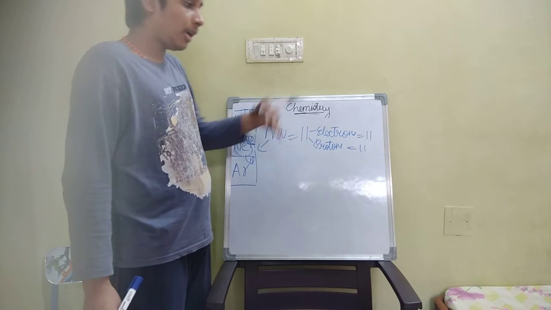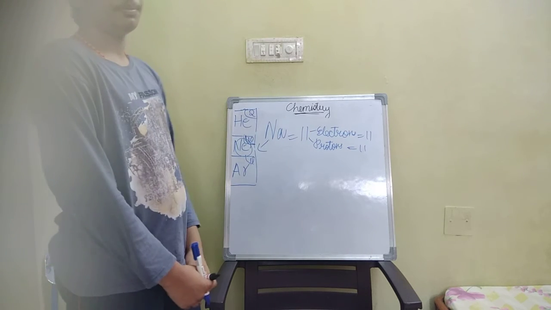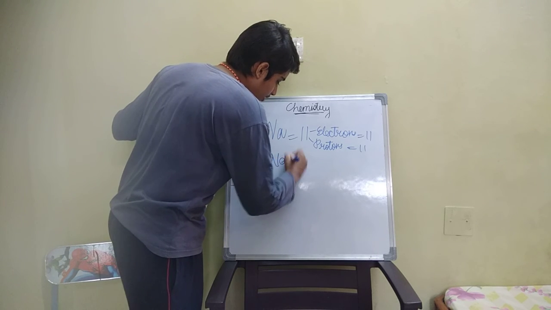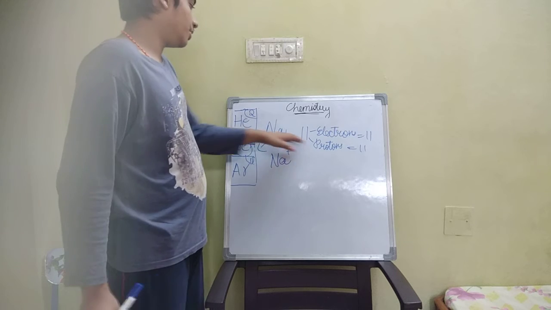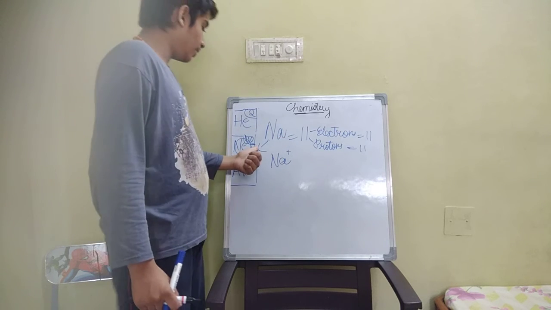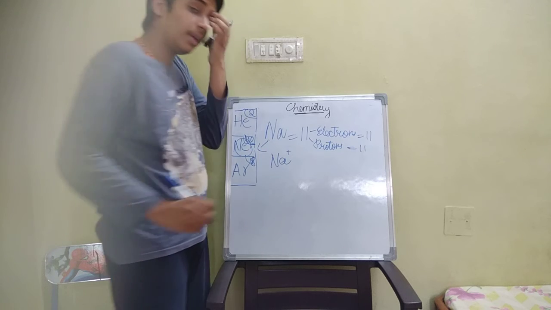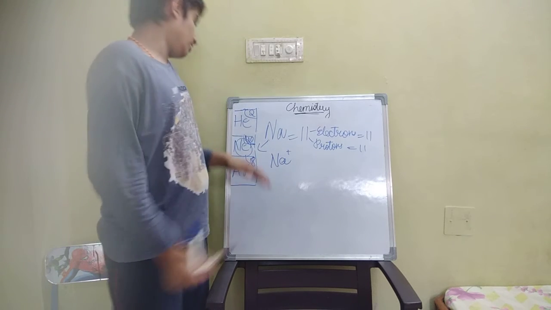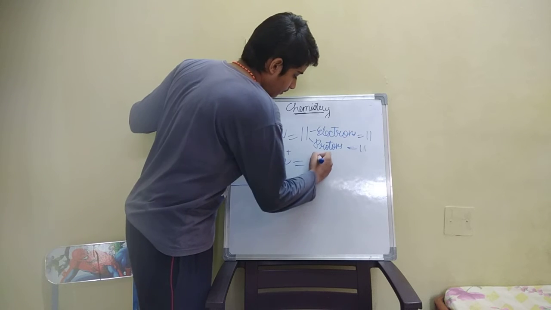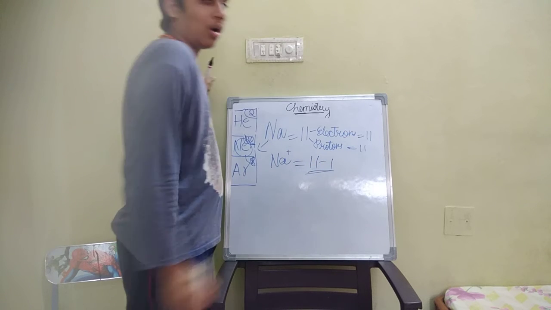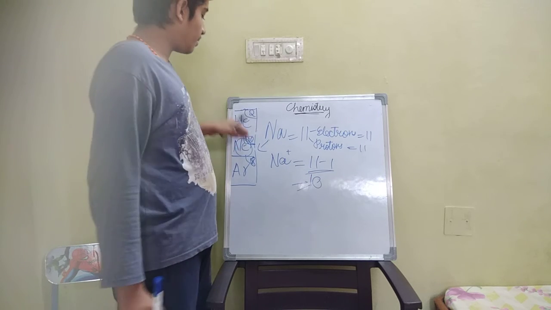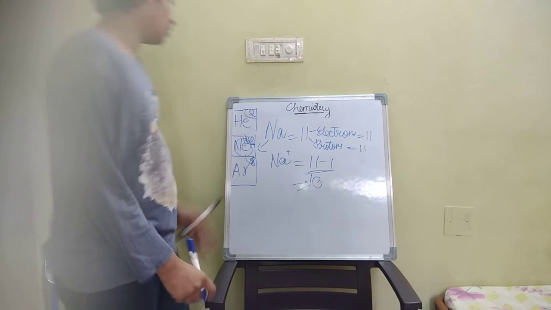Now we write gain of electron or loss of electron: loss of electron, Na plus. To make it stable, we keep Na plus, because it is not stable otherwise. Round figure: is 18 more or 10 more? 18 is more, so we cannot go till 18. We take 10 as the round figure. We take out one electron. Now it will be 10. Now it's stable. It is near to neon.